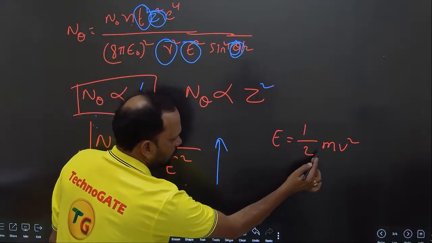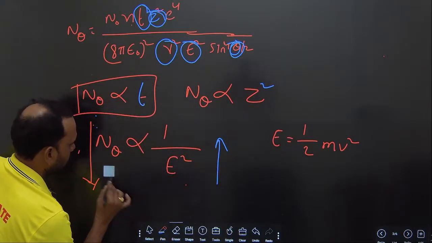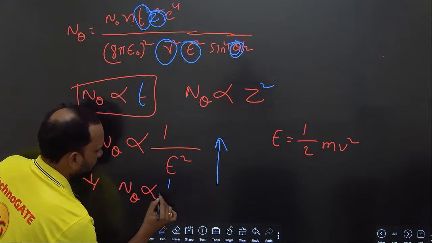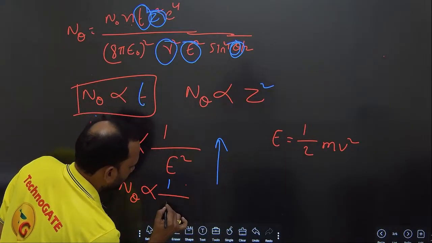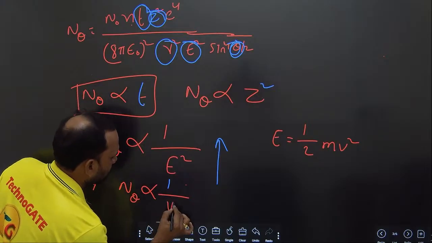One more relation is that E is equal to 1 by 2 mv square. 1 by 2 is constant, m is constant. Then if you substitute, N theta is inversely proportional to E square. That means 1 by 2 mv square whole square, that means v power 4.